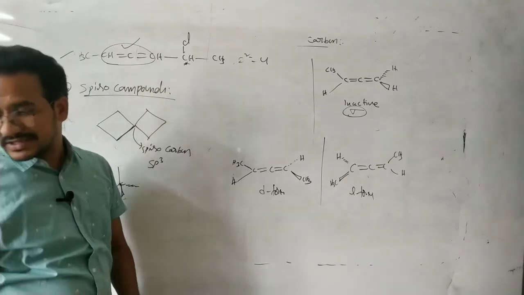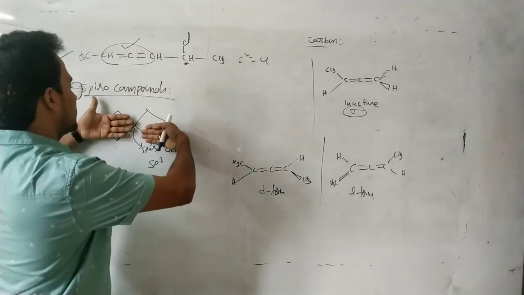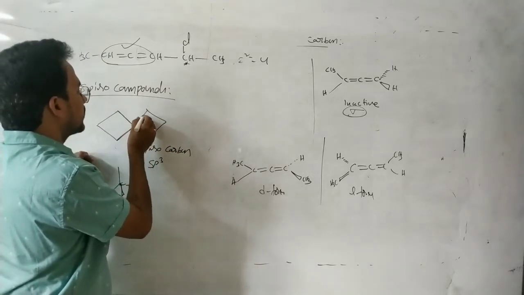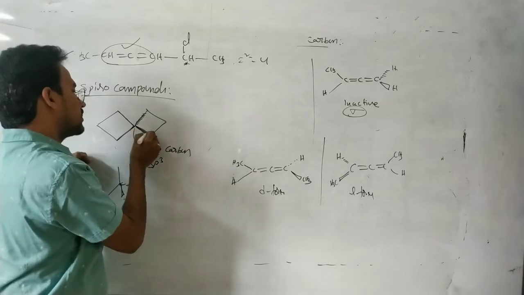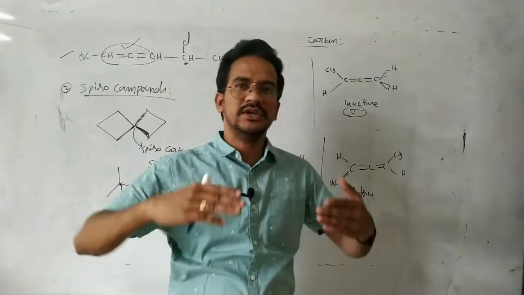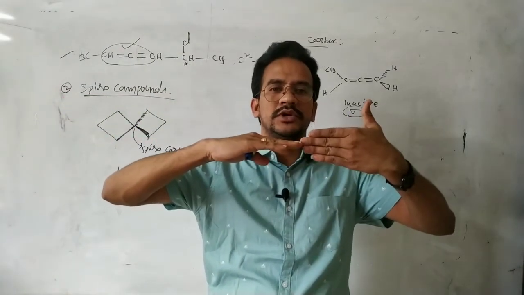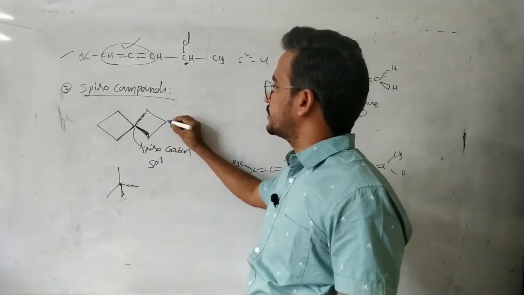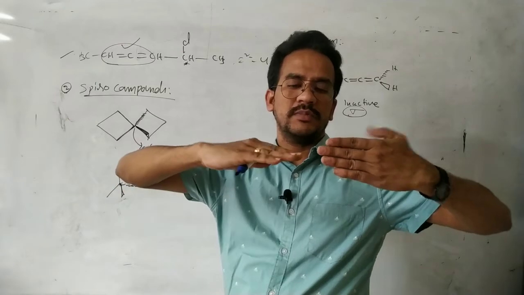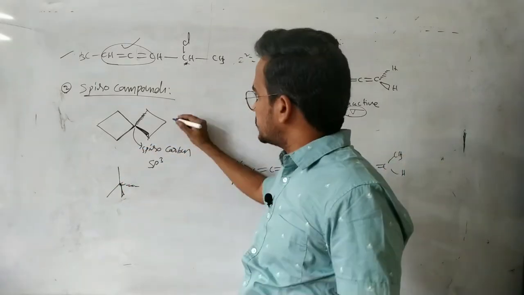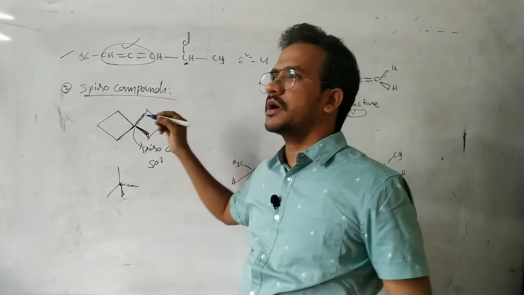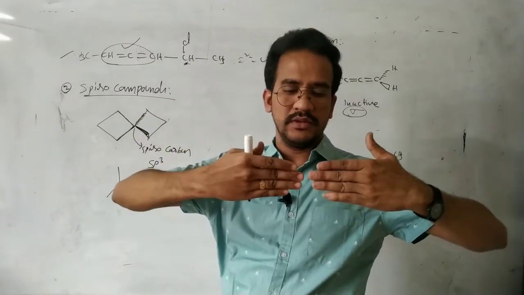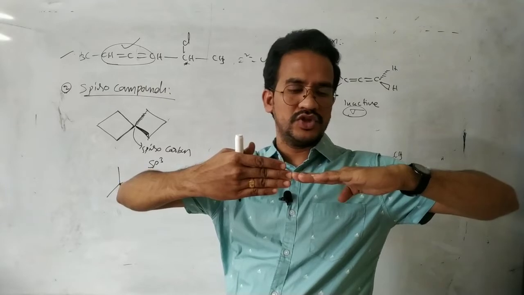Suppose these two rings are connected like this. Now these two bonds are on the plane, this bond must be below the plane and this bond must be above the plane. That means these two rings are perpendicular to each other. Now see this one. Here these two rings are perpendicular to each other. On this carbon, this ring is like this, on the plane, and this ring is perpendicular to it.